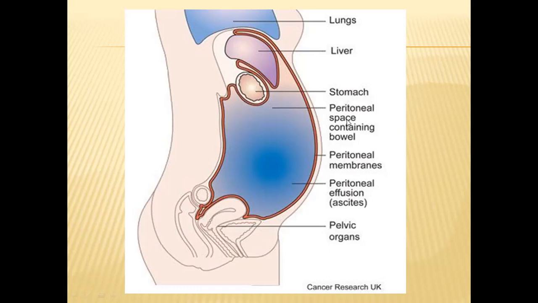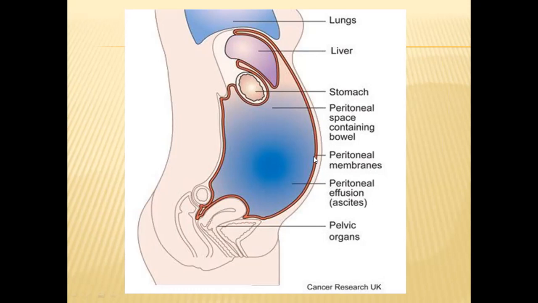That liquid is called peritoneal fluid. The total space inside this peritoneal membrane is called the peritoneal compartment, and inside it are the visceral organs of the abdomen, all covered by this peritoneal membrane.